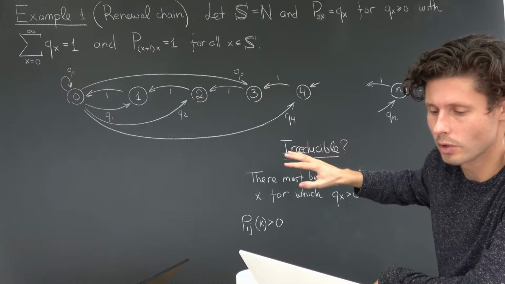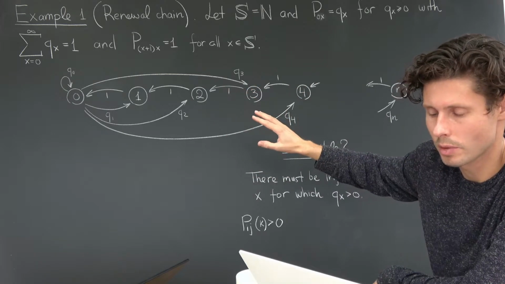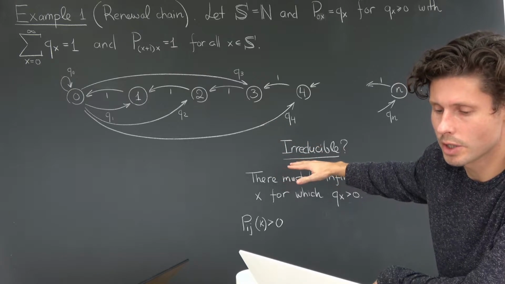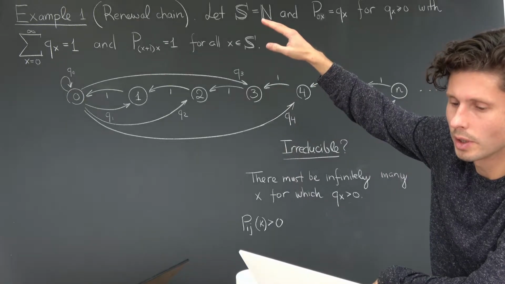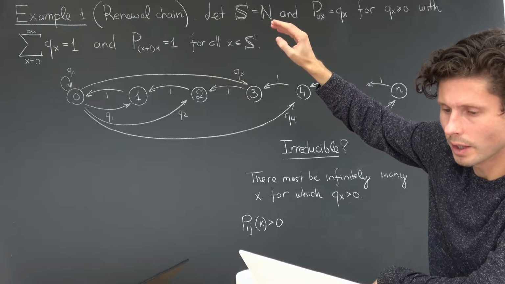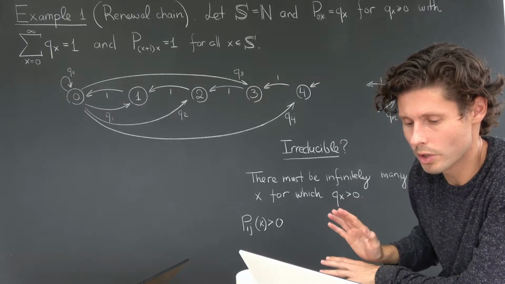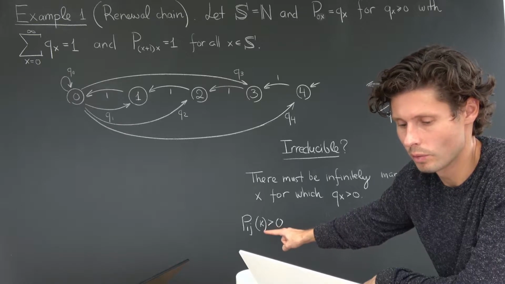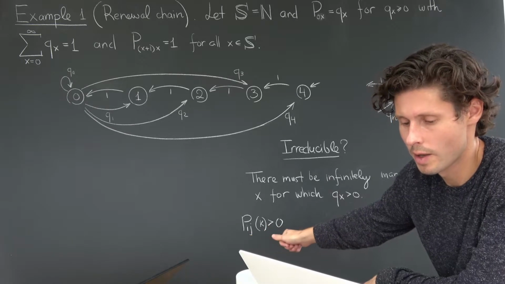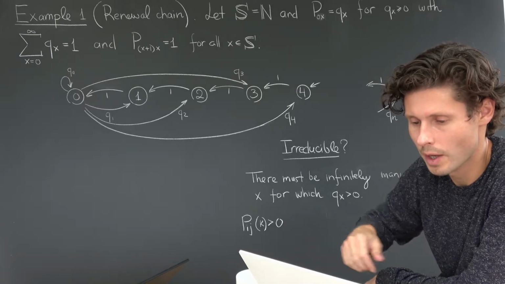So this is not irreducibility for some subset of states, which is a possible question. Here it's not mentioning any specific subset, and so you assume that this is going to be the case with the state space, which here is identified with the natural numbers. So you want to make sure that for every pair i, j, there exists a k, which may be specific to the i, j, such that this k-step transition probability is greater than 0.